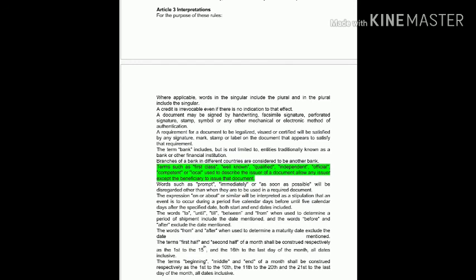So if it is mentioned like that, then we should understand that beginning means 1st to the 10th, middle means 11th to the 20th, and end means 21st to the last day of the month of December, and all these dates are inclusive.